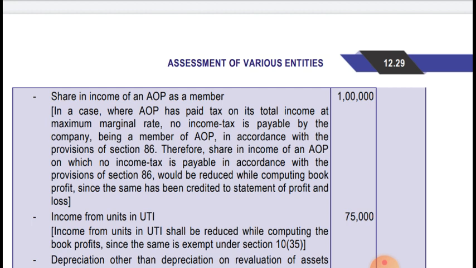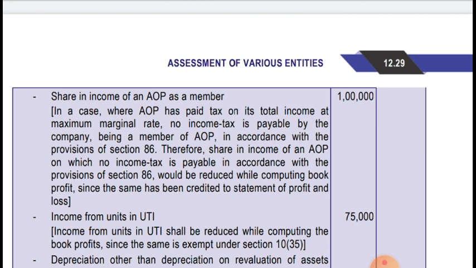In a case where AOP has paid tax on its total income at MMR, the maximum marginal rate, no income tax is payable by the company being a member of AOP in accordance with the provision of Section 86. Section 86 says that whenever any AOP has paid tax, the member is not required to pay tax in respect of his share of income from AOP.